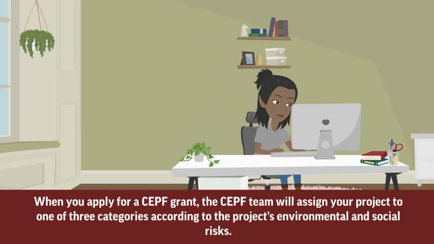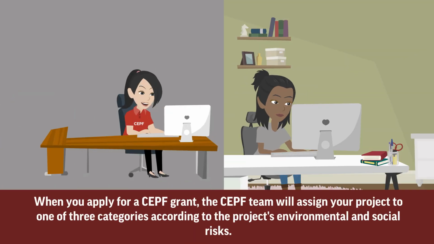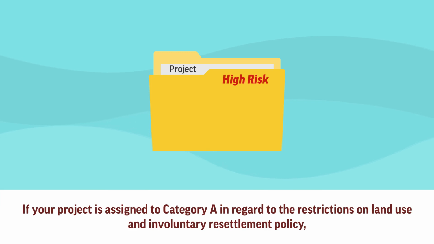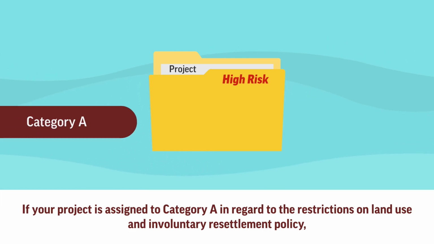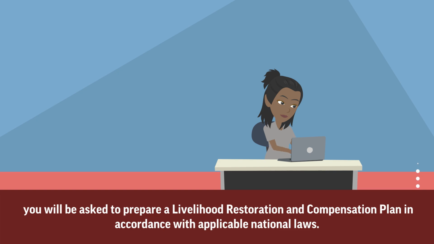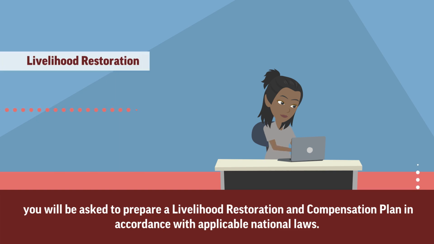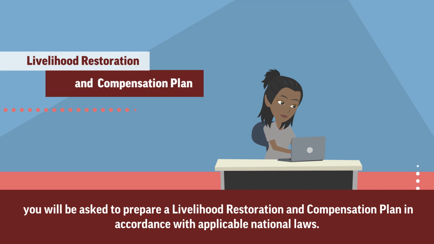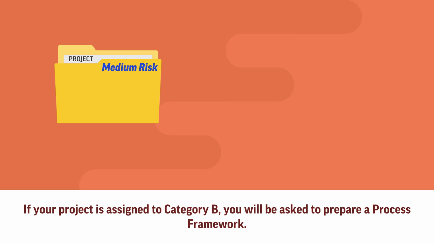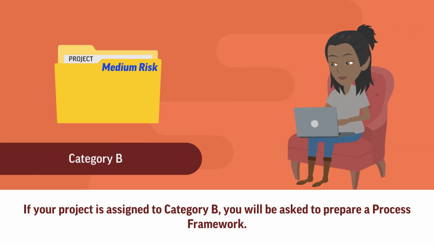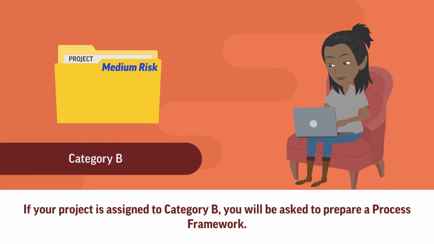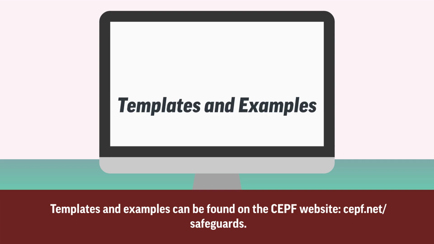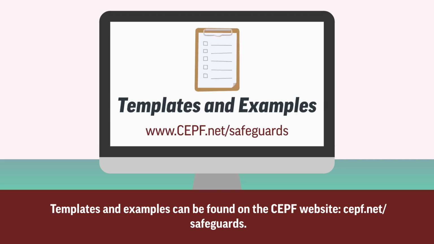When you apply for a CEPF grant, the CEPF team will assign your project to one of three categories, according to the project's environmental and social risks. If your project is assigned to Category A in regard to the restrictions on land use and involuntary resettlement policy, you will be asked to prepare a livelihood restoration and compensation plan in accordance with applicable national laws. If your project is assigned to Category B, you will be asked to prepare a process framework. Templates and worked examples can be found on the CEPF website.